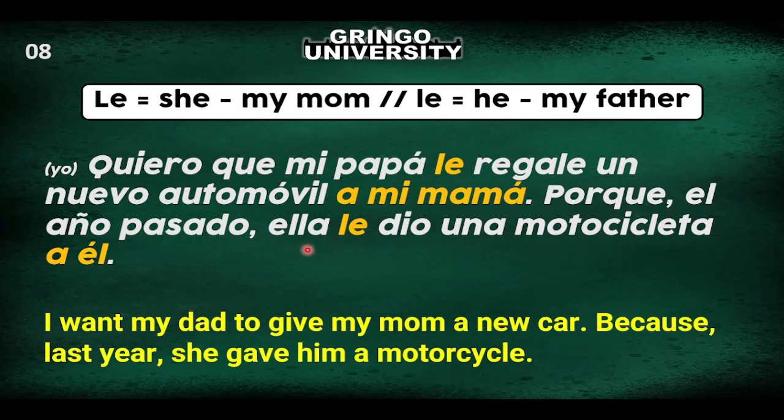Porque el año pasado ella le dio una motocicleta a él. So in this case, my mother gave my dad a motorcycle. That's why I have to put a él, to explain what this le is for. But since I already said ella, this is not that necessary because it is implicit. Remember, if it is implicit in the sentence, you don't have to put it. I just put it to emphasize. But I already said a ella, so we know I'm talking about my mother giving something to my dad. This is just to emphasize.